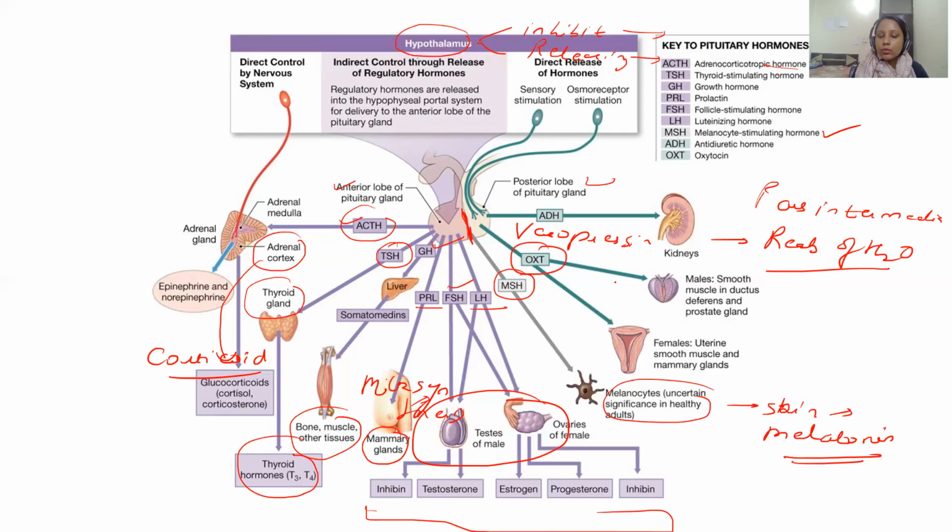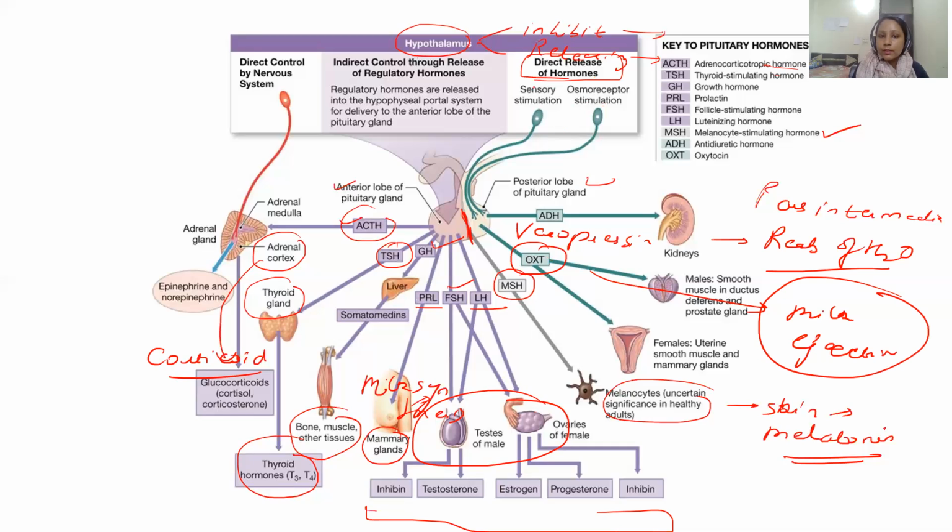Then we have the oxytocin. It is known as the milk ejecting hormone. So here I wanted to make one thing clear, that oxytocin is a milk ejecting hormone and prolactin is a milk synthesis hormone.